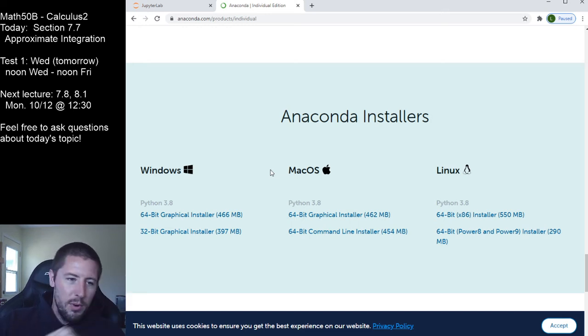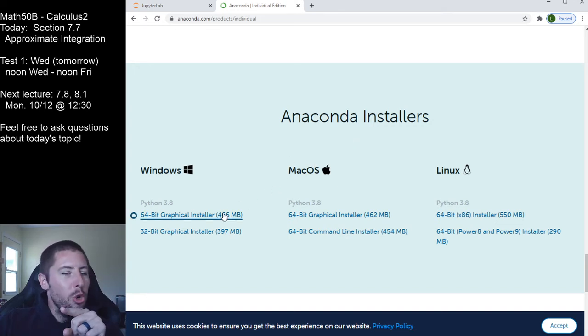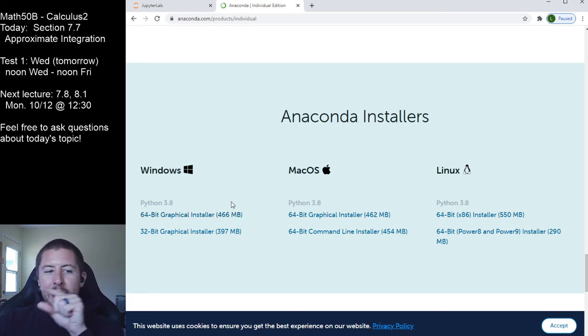Anyway, it used to be Python 2, and as of January 1st of this year, it is finally out. So that's what I said ooh about when I look down here. I expected to see Python 2 and Python 3, but they're only giving us the option for Python 3 here. You have to go to a special place to get the old school Python 2, which we won't ever use.